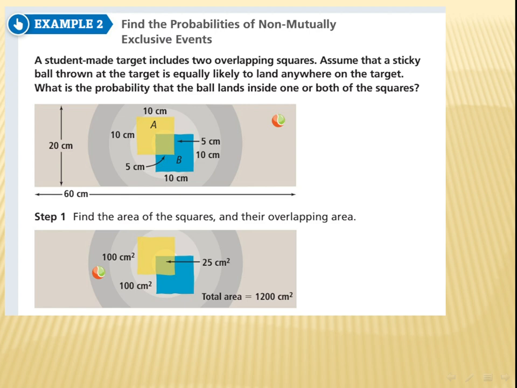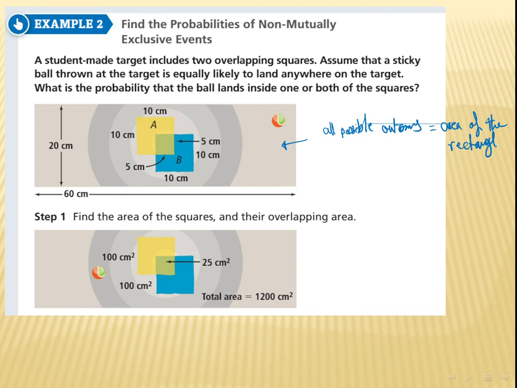I have to throw a sticky ball, and my target is equally likely to land anywhere, right? So that means my all possible outcomes will be the area here that we have, the whole area of the rectangle. So all possible outcomes, which is my denominator, is the area of what? Area of the rectangle.